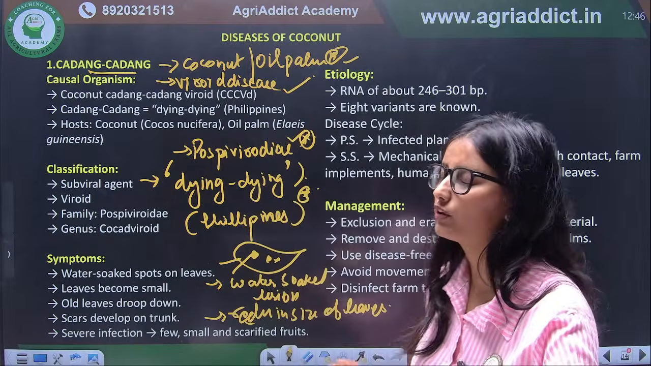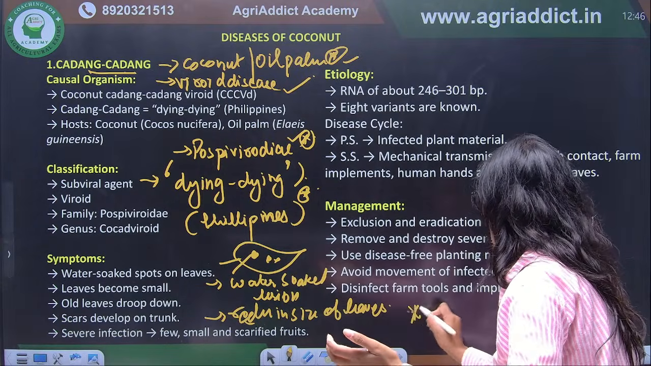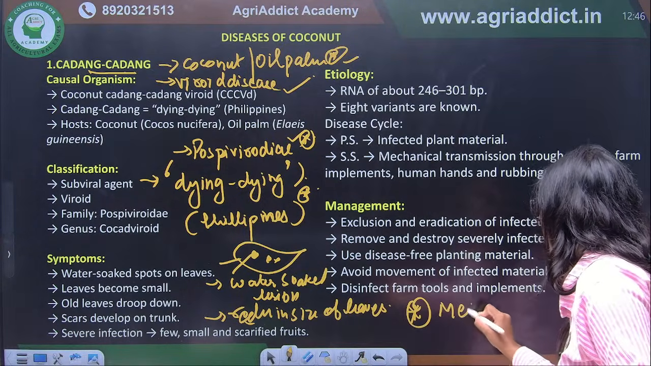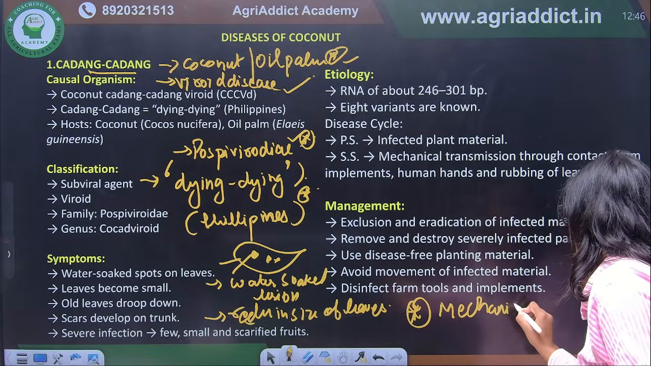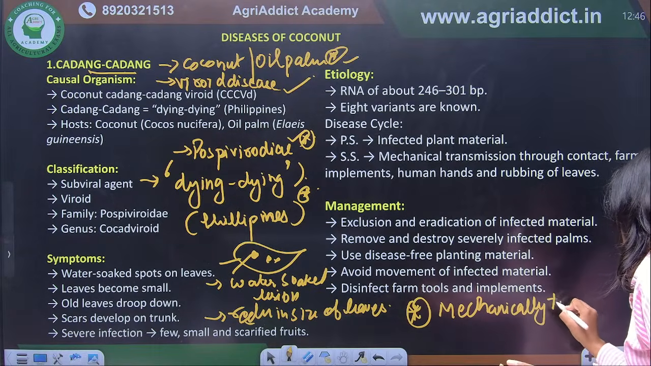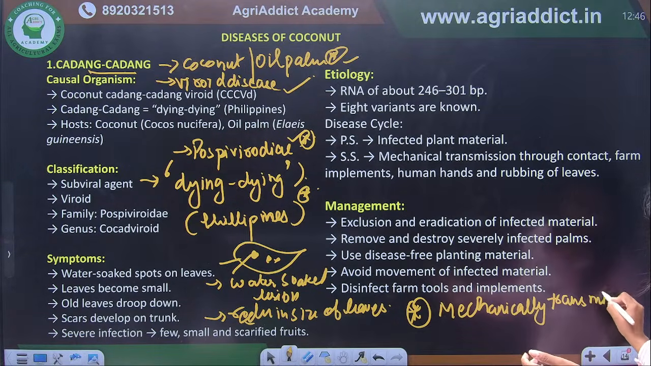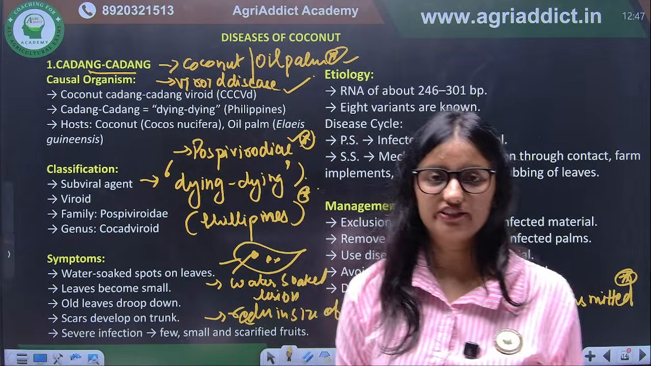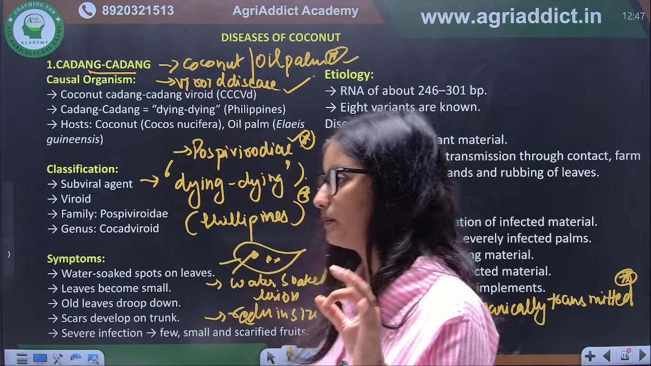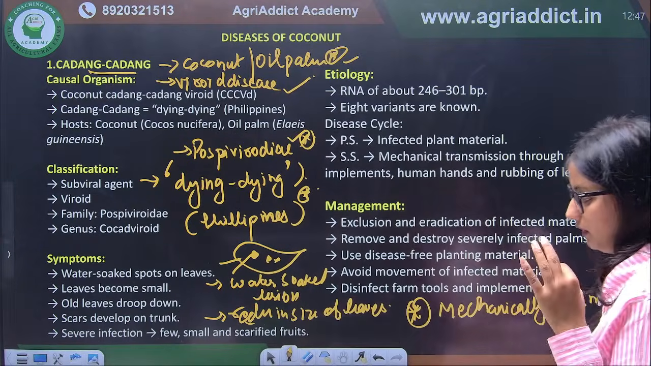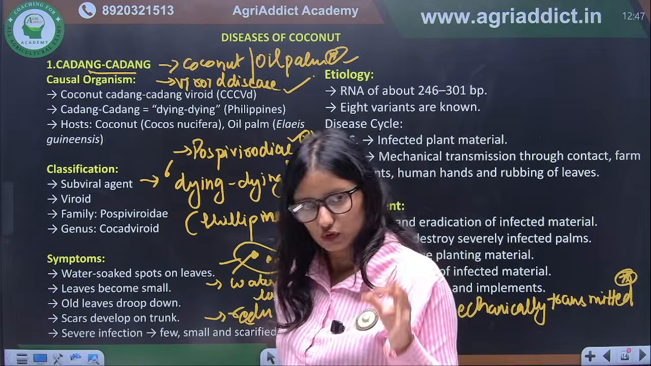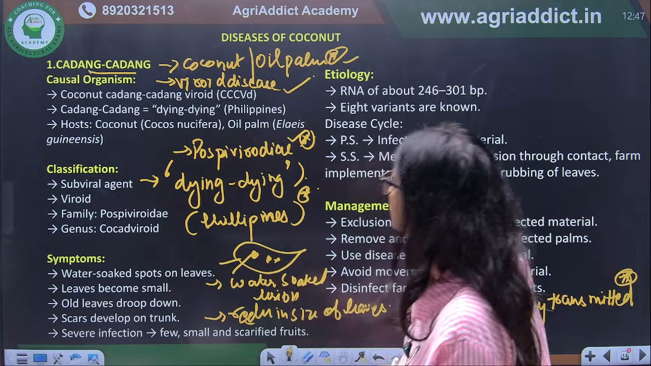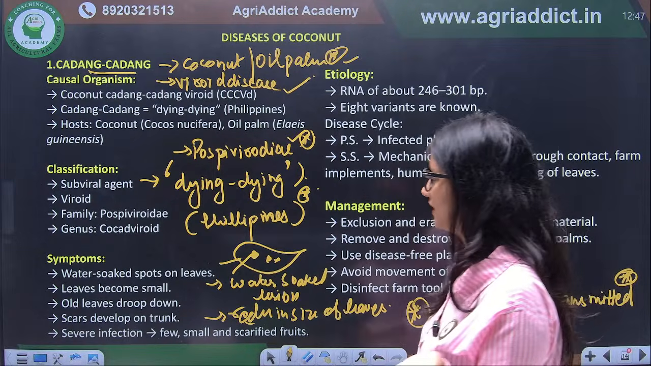When we talk about its transmission, it is mechanically transmitted. Again, this is a very important point. It is mechanically transmitted. So these are the things you have to remember for the coconut: that kadang kadang is a disease of coconut and oil palm. Correct. Next, it belongs to Pospiviridae.